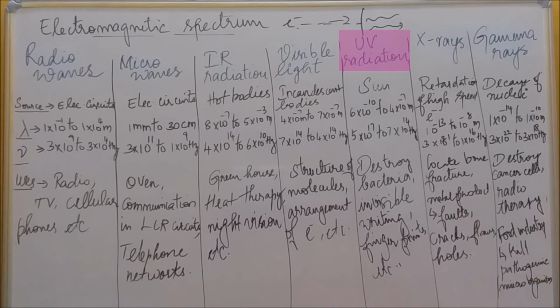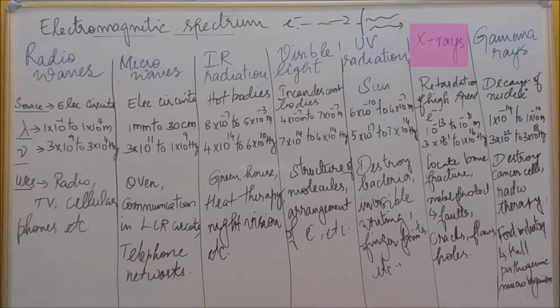Okay. And the uses of UV radiation is, UV is very common to destroy the bacteria in water, to detect invisible writing, used in fingerprints, and to study the molecular structure. So UV is used there. And next one is X-rays. X-rays is a common thing. We know X-rays are used in hospitals and all, right?